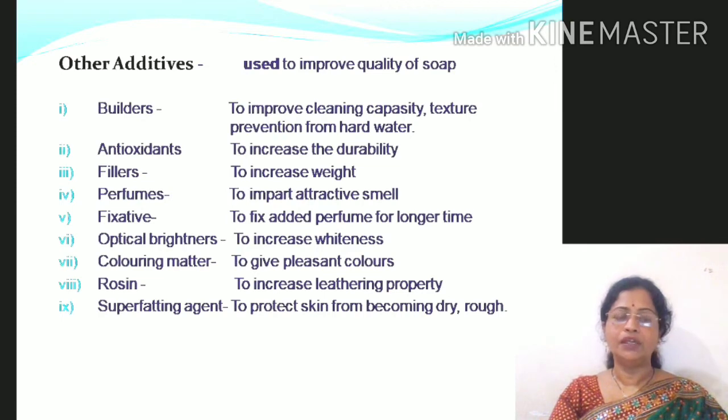For example, builders. Builders are mainly used for cleaning capacity. Then antioxidants to increase the durability, or fillers we can use to increase the weight, or fixatives to fix the added perfume or smell for a longer time, or we can use rosin to increase the lathering property, or the superfatting agents which are used to protect the skin from becoming dry or rough.